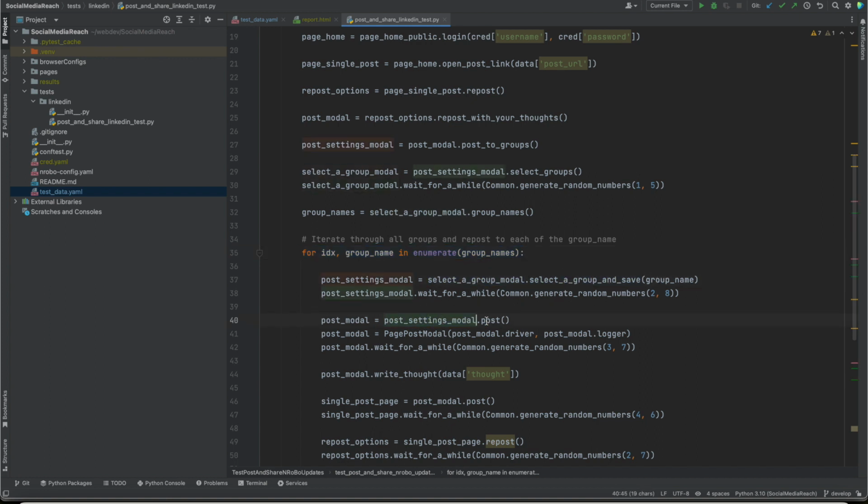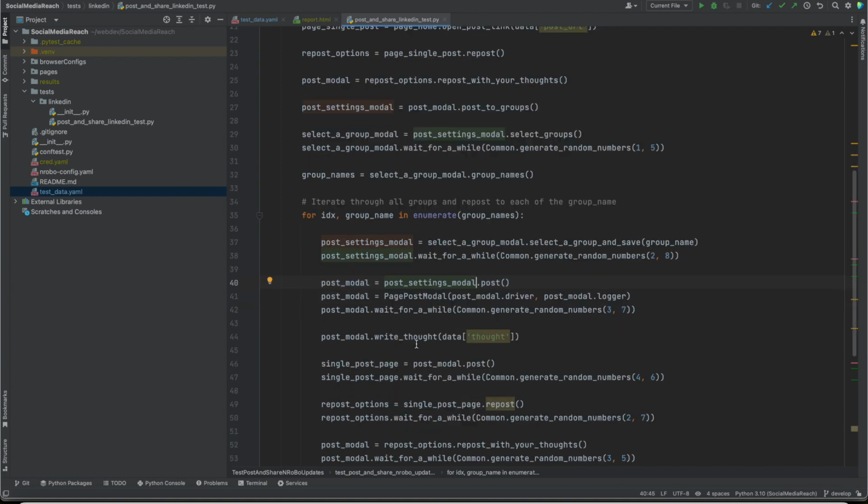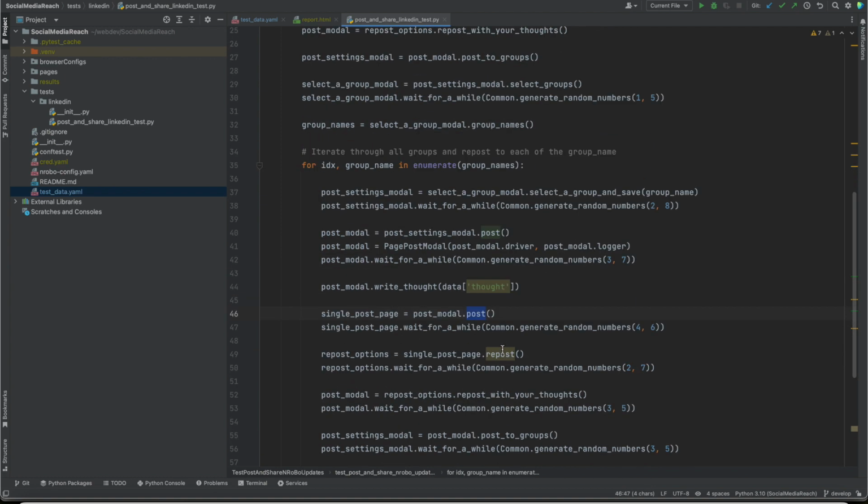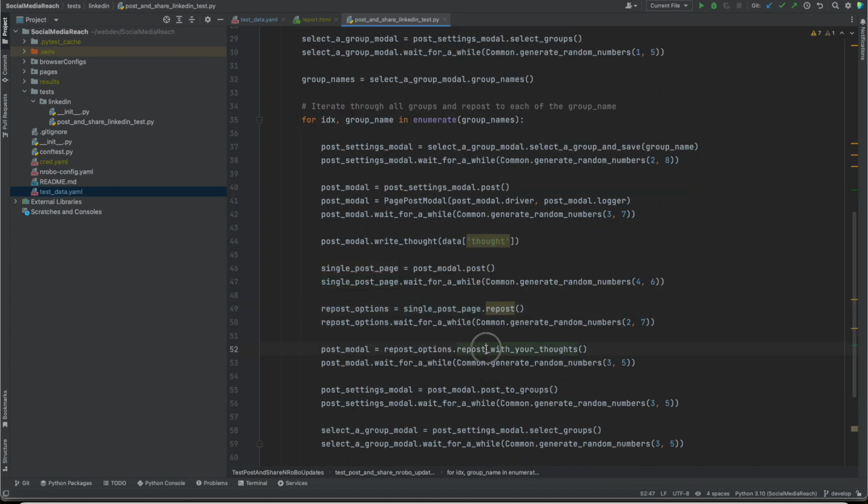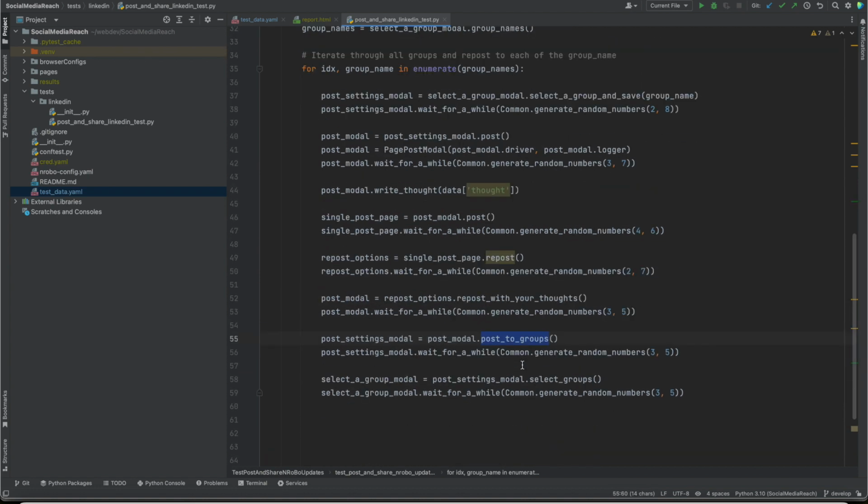We select a group and save it, then post from the post settings modal, write the thought, and then repost. So that way we are sharing our post to multiple groups.